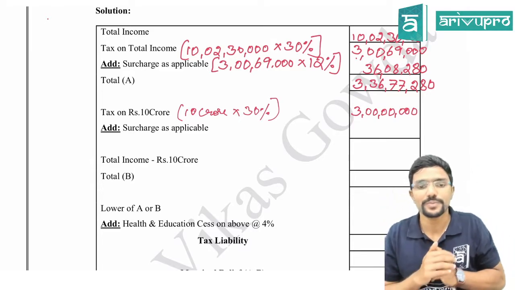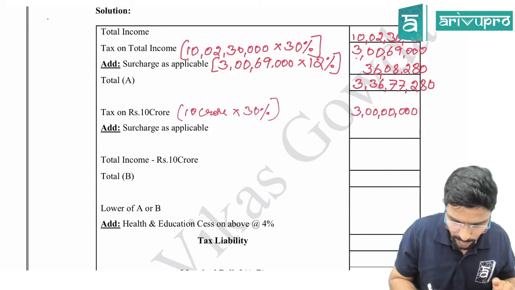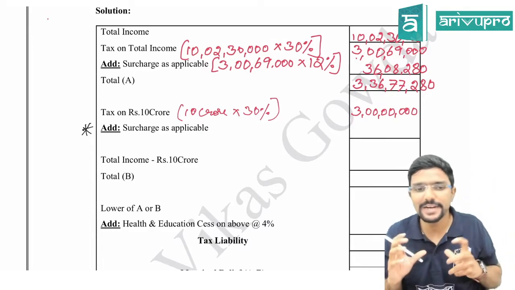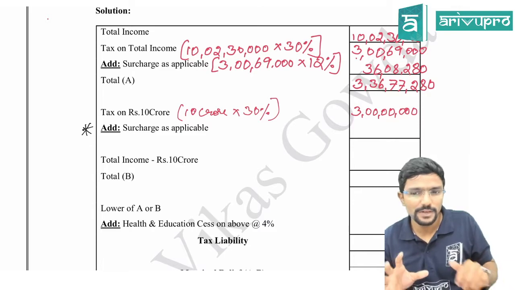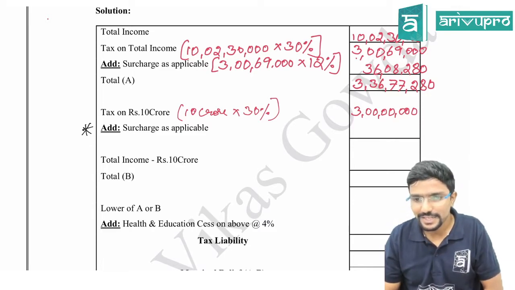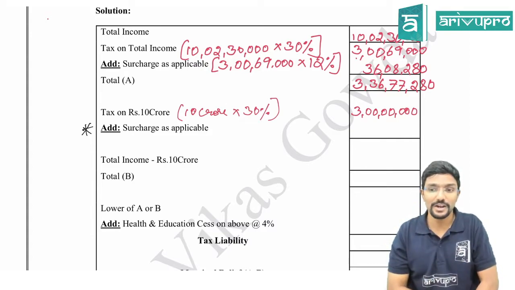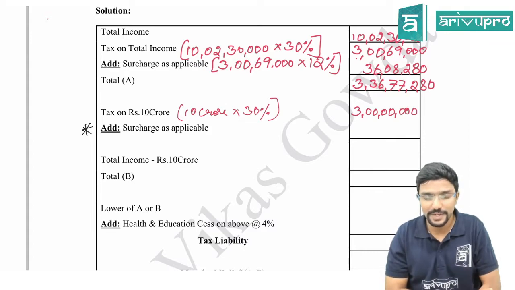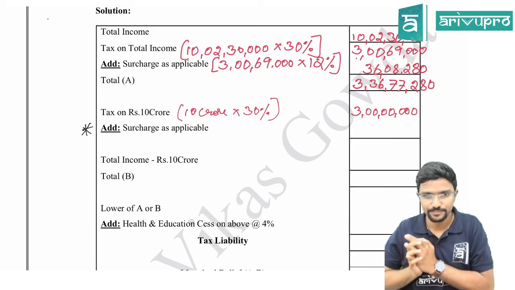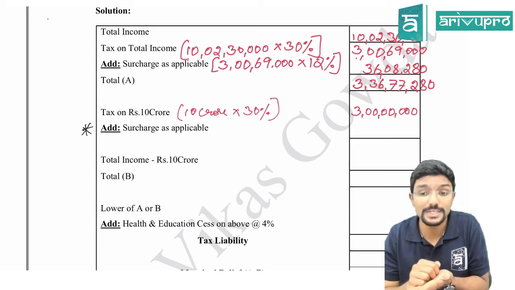Now, surcharge as applicable. Why have I given this? This is a very important point. We are calculating tax on 10 crore. That means even if your income is exactly 10 crore, surcharge is still applicable for a company. How much? 7%. We have to be very careful here. If your income is 10 crore, is tax applicable? Yes. Surcharge is applicable? Yes.